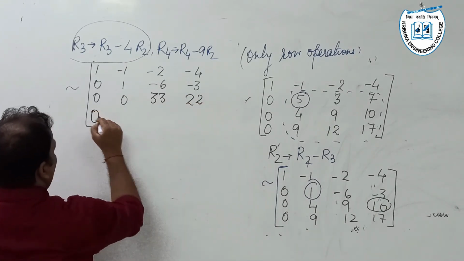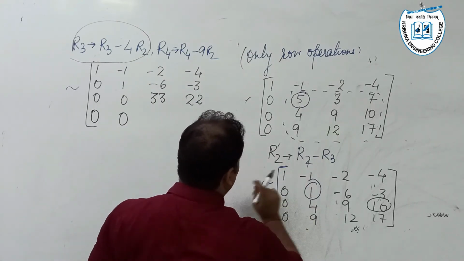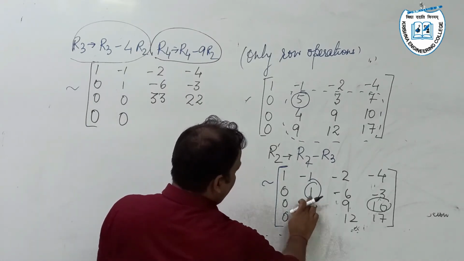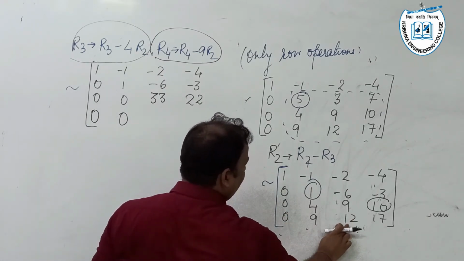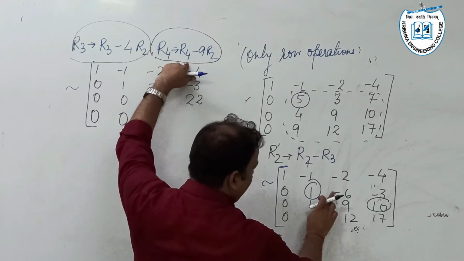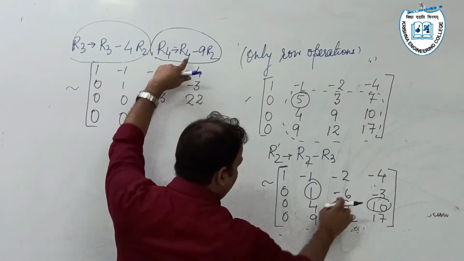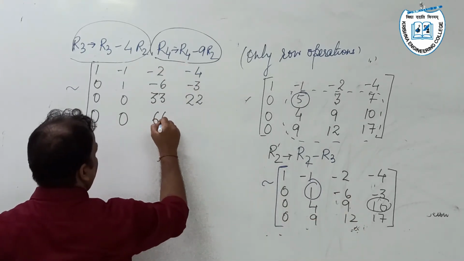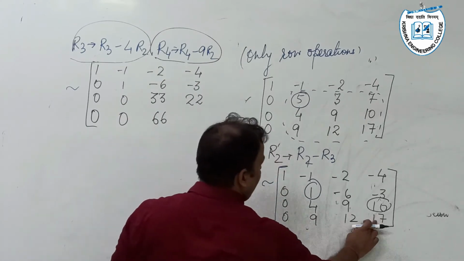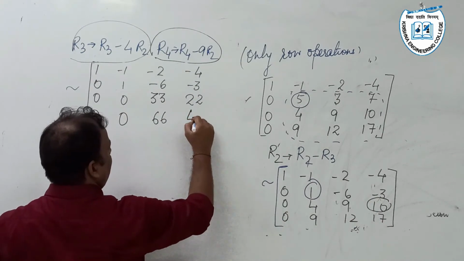Then R4 minus 9R2: 9 minus 9 is 0, 12 plus 54 is 66. And the last one, 17 plus 27, is 44.